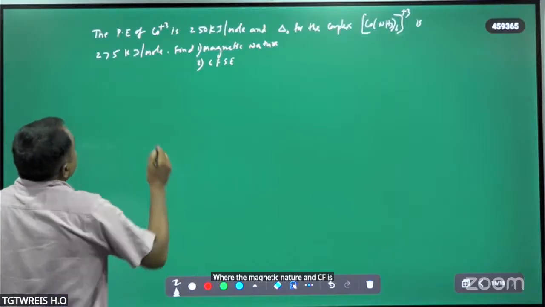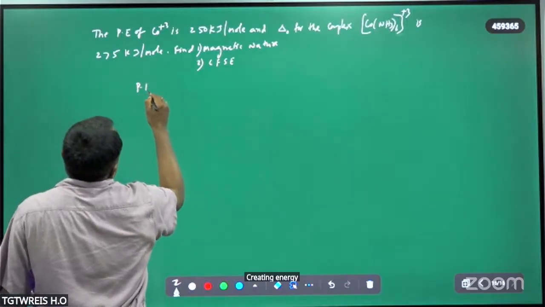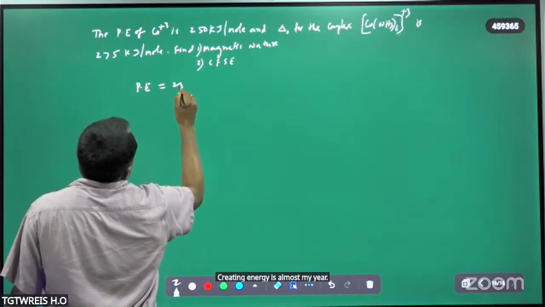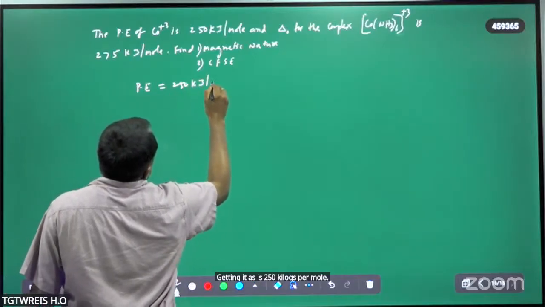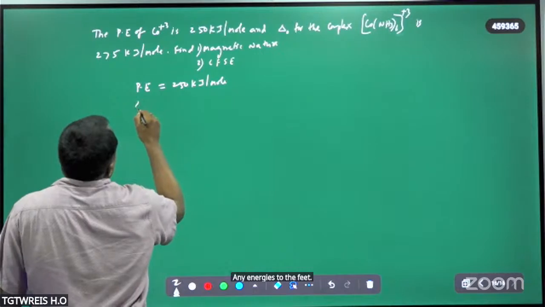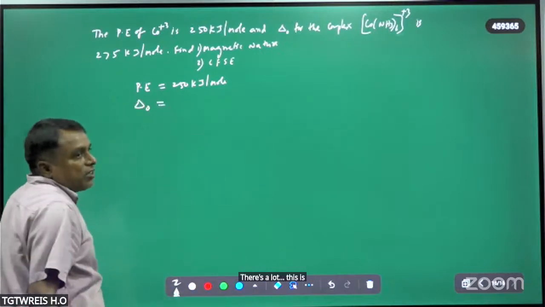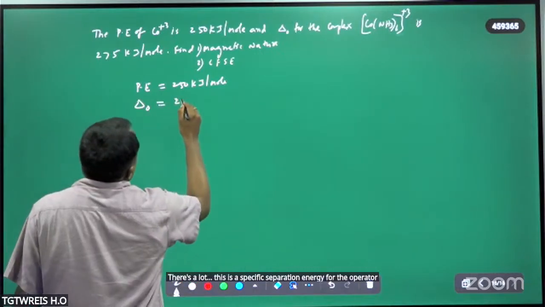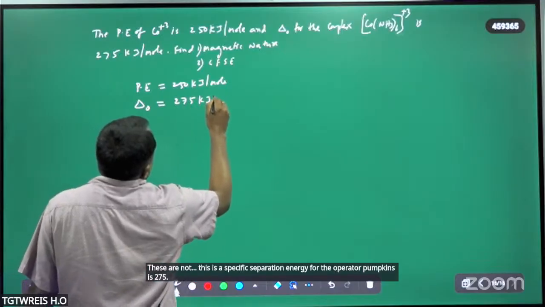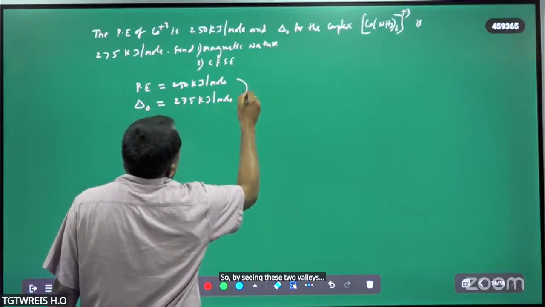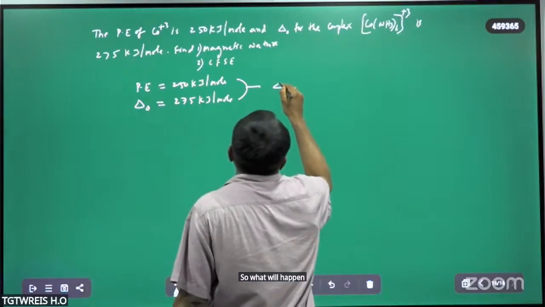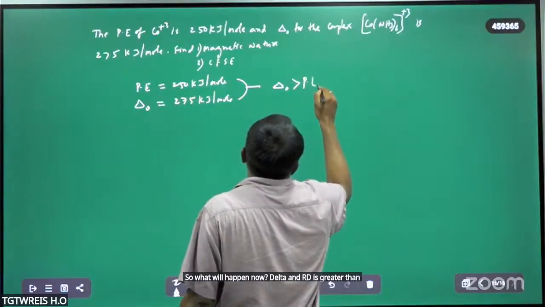So actually, pairing energy is how much now here? Pairing energy is 250 kilojoules per mole. Delta naught, the stabilization energy for the octahedral complex, is 275. By seeing these two values, delta naught is greater than the pairing energy.